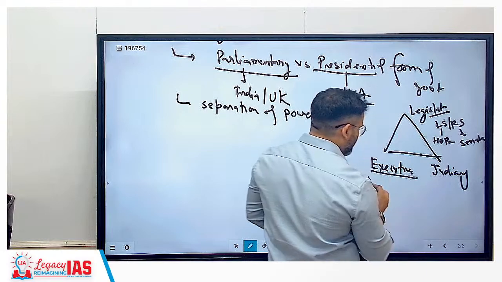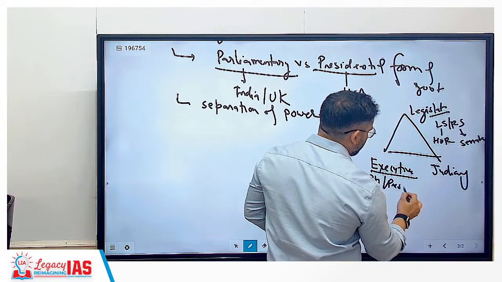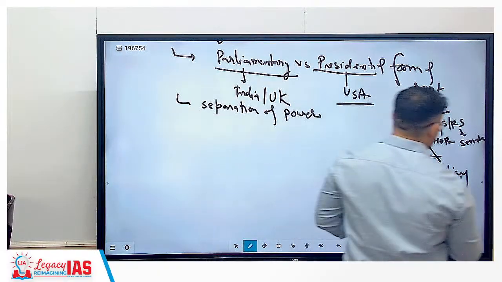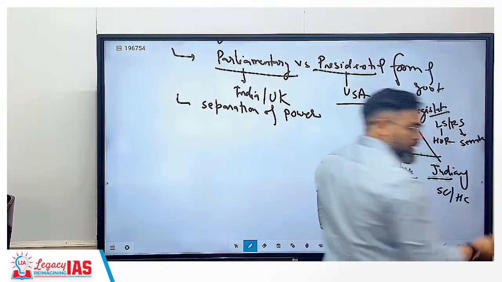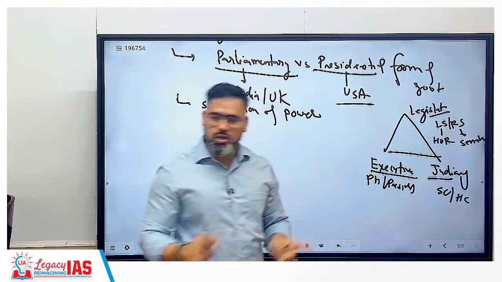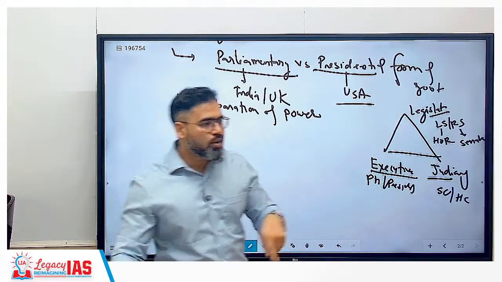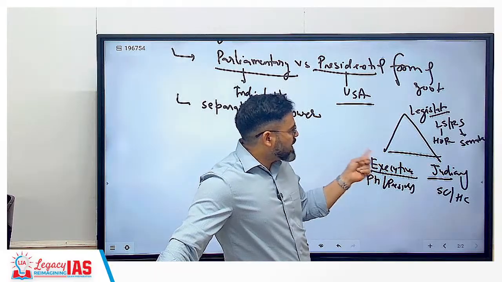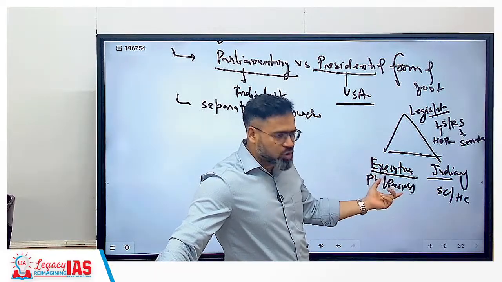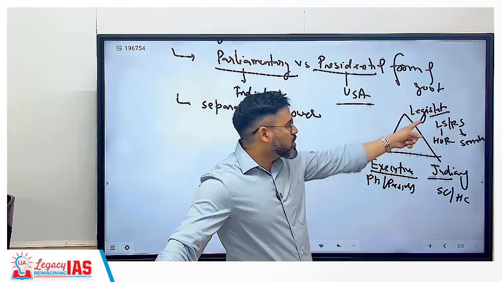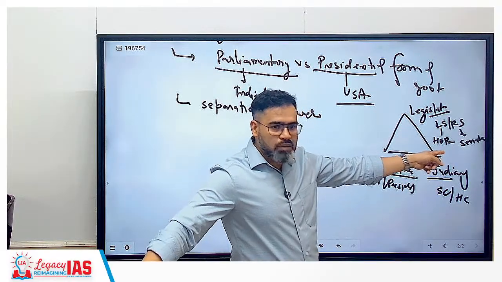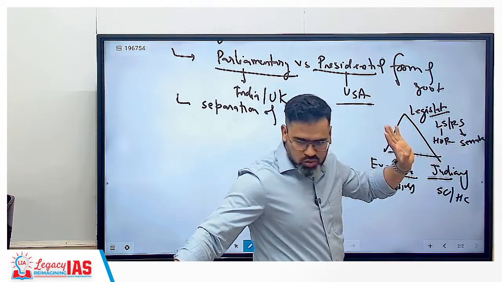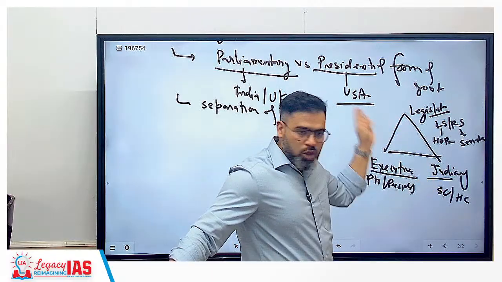Executive means Prime Minister, President, Ministers, they are part of the executive. Judiciary, Supreme Court, High Court, correct? Now when I say separation of power, take for example Donald Trump in the USA. Donald Trump and his ministry belong to which branch? Executive, legislature, judiciary? Executive, because he is president. But Donald Trump is not a member of Congress, not a member of the House of Representatives, and not a member of the Senate either, correct? So there is complete separation of power.